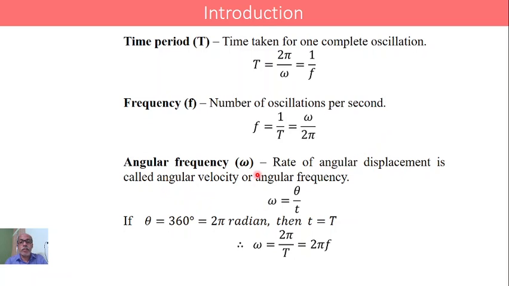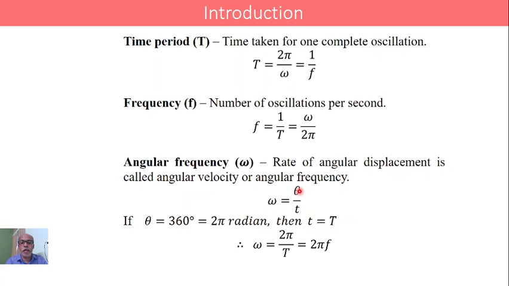And angular frequency omega is defined as the rate of angular displacement. The rate of change of angular displacement is called angular velocity or angular frequency, and it is given by omega equals theta by t.